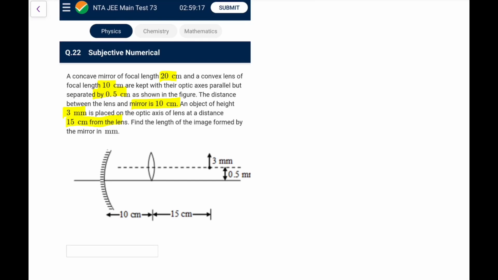Okay, so first of all, the distance between them is 10 and the object is placed at a distance 15. So first, applying the lens formula 1 by v minus 1 by u, which is minus 1 by 15, equal to 1 by 10. So 1 by v comes out as 1 by 10 minus 1 by 15, it comes out as 1 by 30, so v is 30.